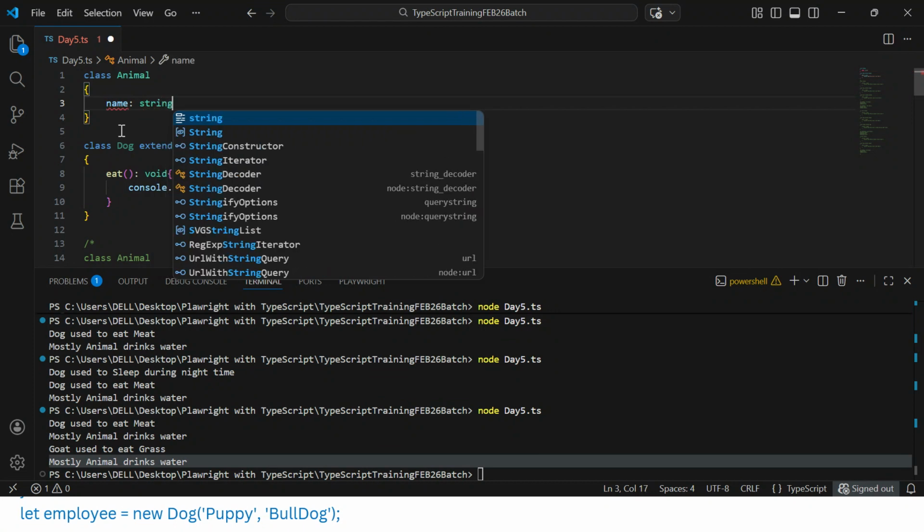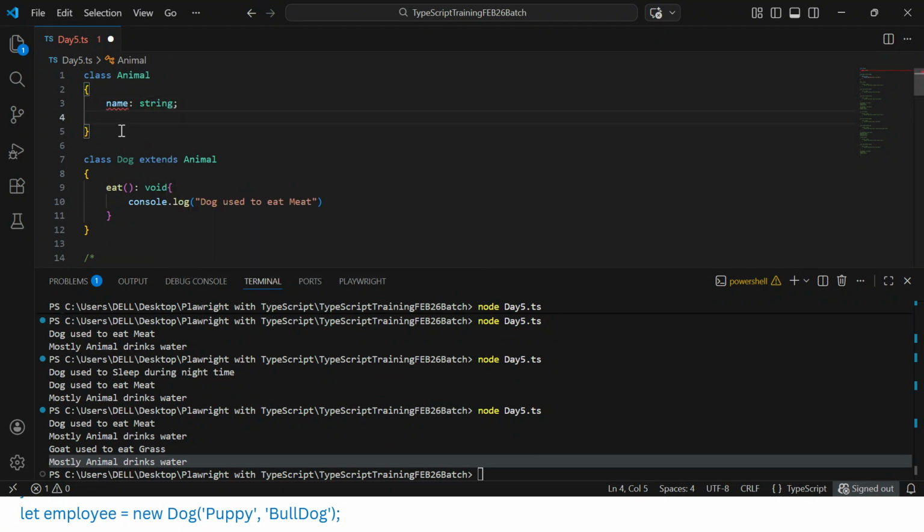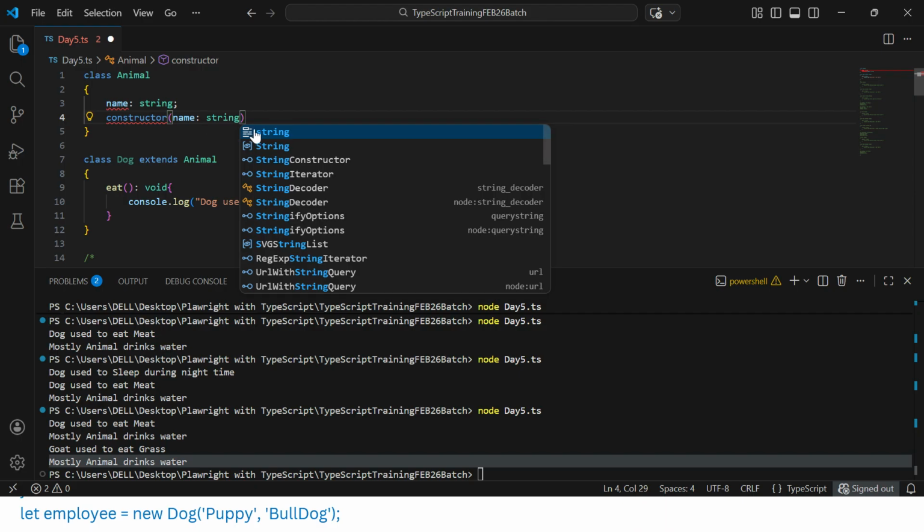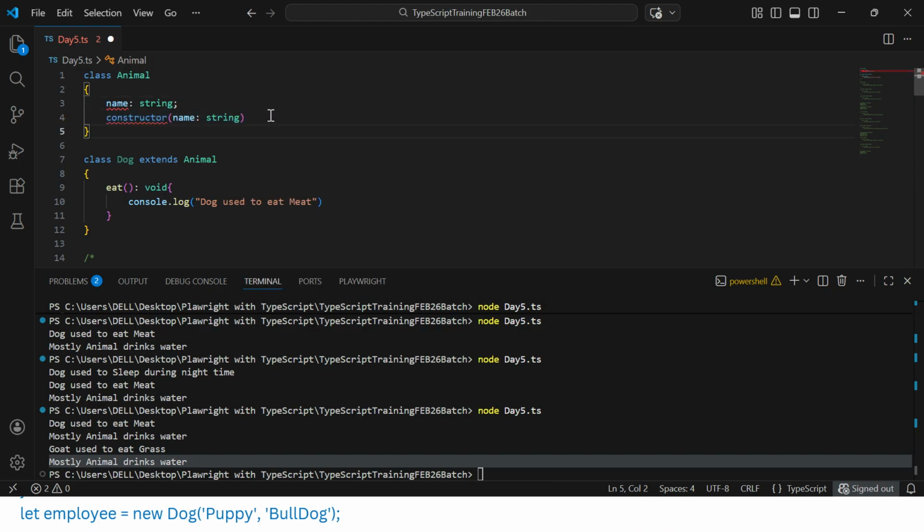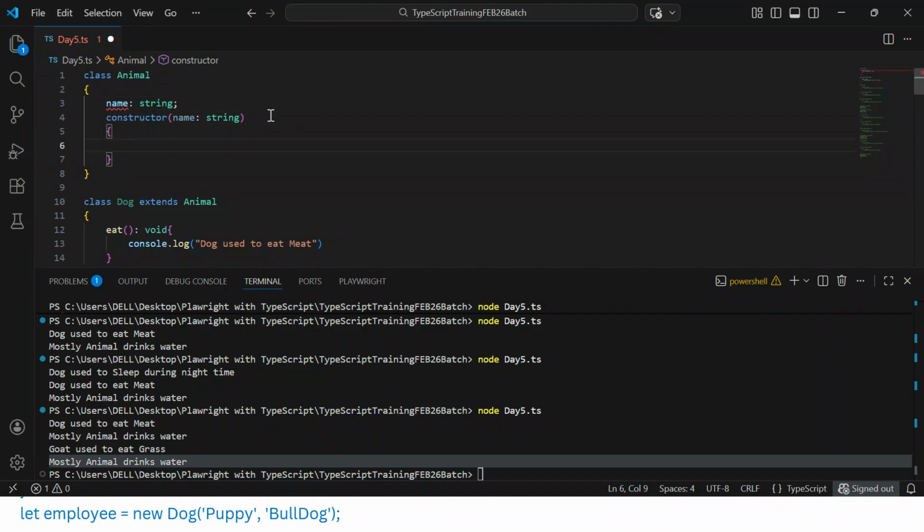Then I'm creating a constructor, passing name as a string, and giving the body of the constructor. We need to use this.name = name.